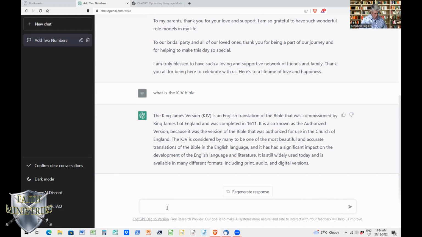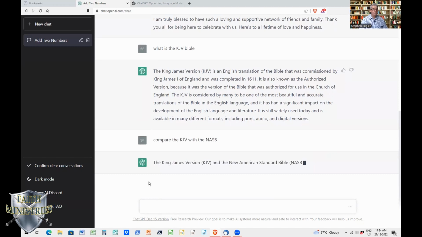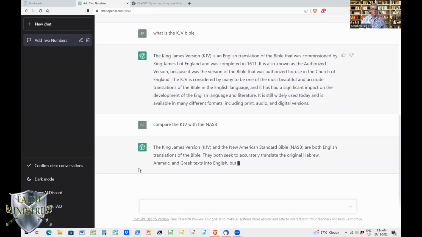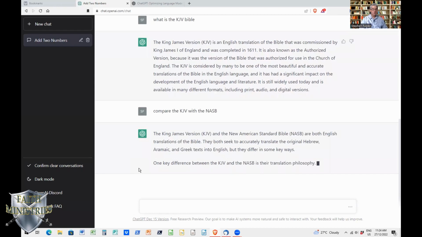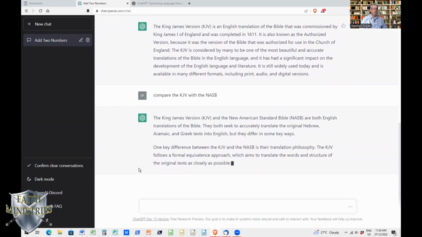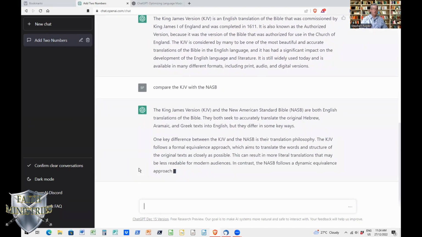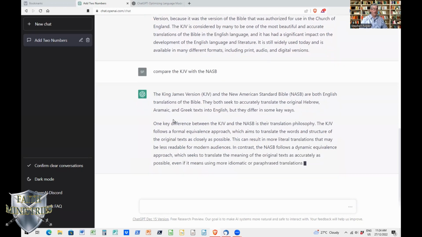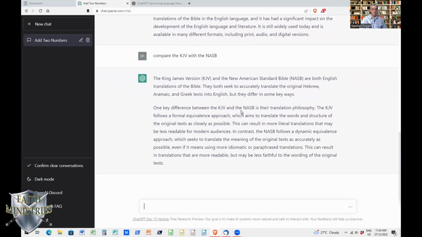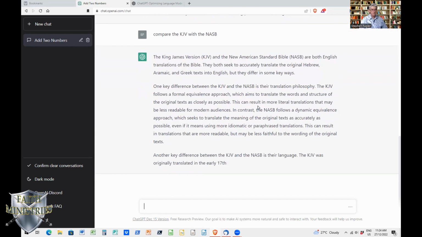And you can do that. You can say, compare the King James Version with the New American Standard Bible. And it comes out with: the King James Version and the New American Standard Bible are both English translations. They seek to accurately translate the original Hebrew, Aramaic, and Greek text into English, but they differ in some key ways.